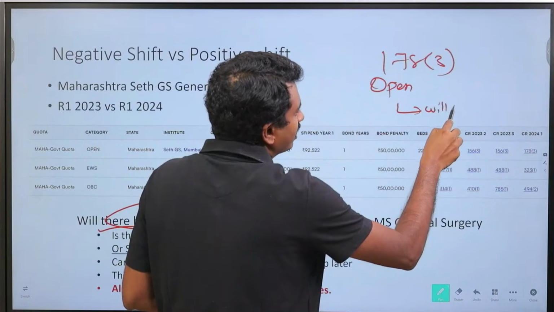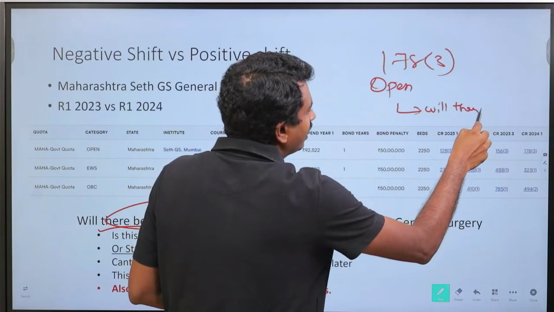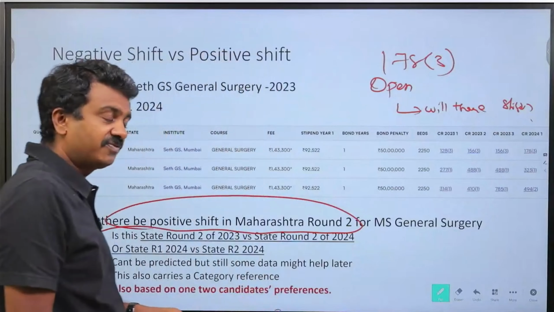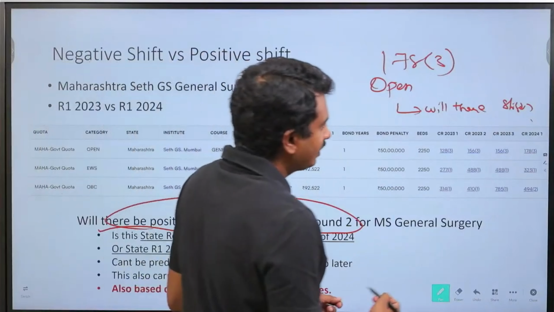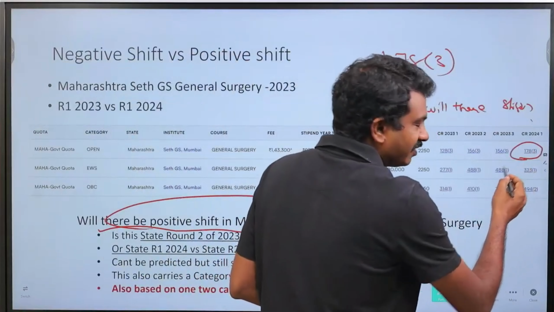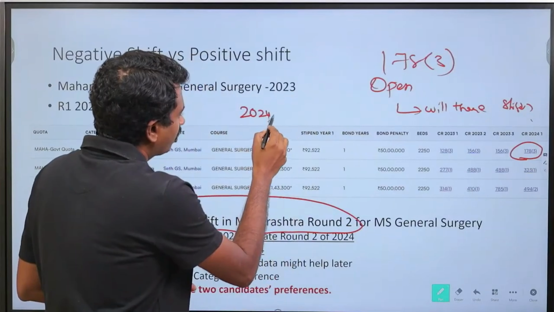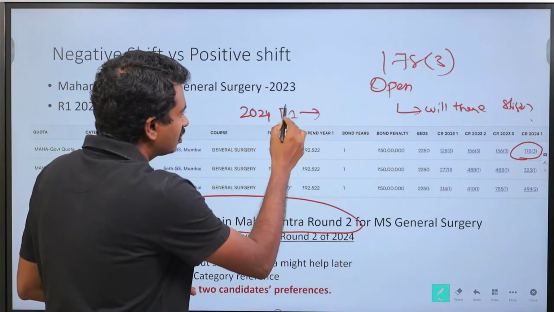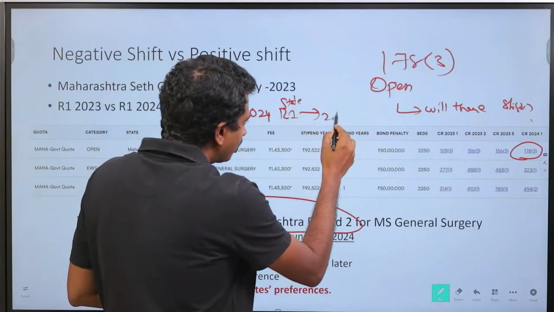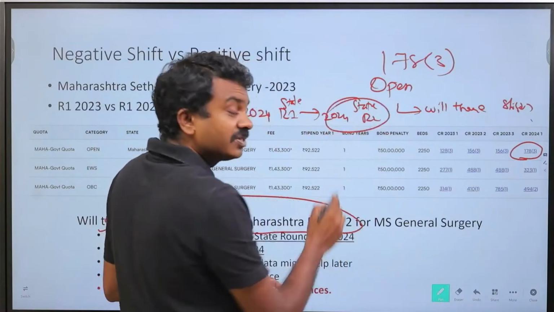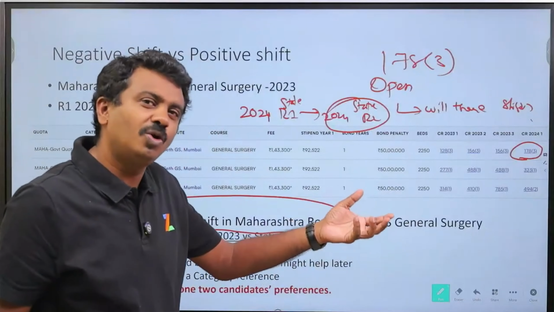There is a common question: will there be a shift? Will it happen? Now when we are saying shift, what does that mean? I know that this is already closed at 178. The shift could mean 2024 state round 1 to 2024 state round 2, will there be a movement? This we will look at with allotment mapping.